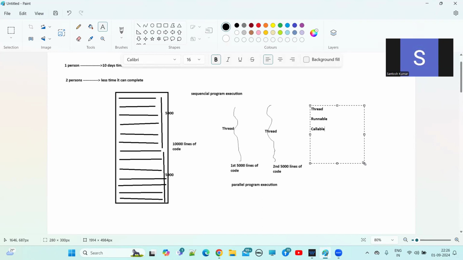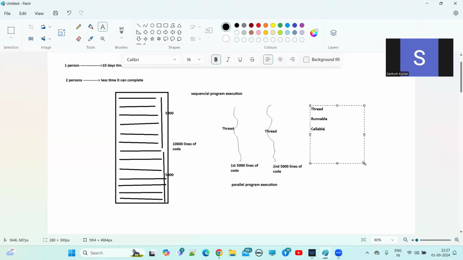By using these classes and predefined interfaces, we will write code to execute two independent parts of the same program parallelly. As a programmer, we have to write the code to execute two independent parts of the same program parallelly, guys. Understand? The JVM will not do this by itself. JVM always executes each line of code sequentially, so JVM doesn't know anything about parallel execution.